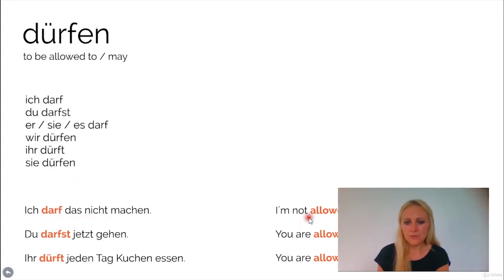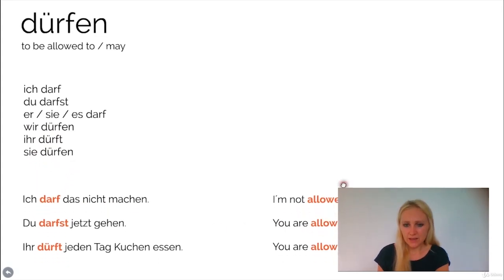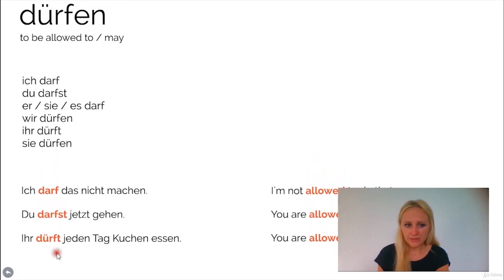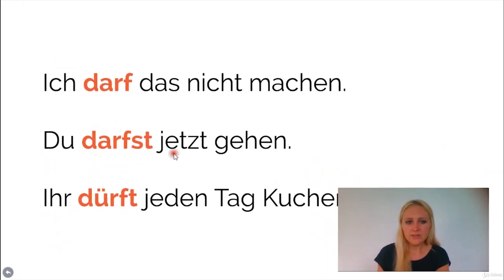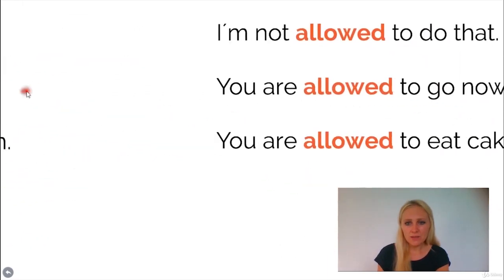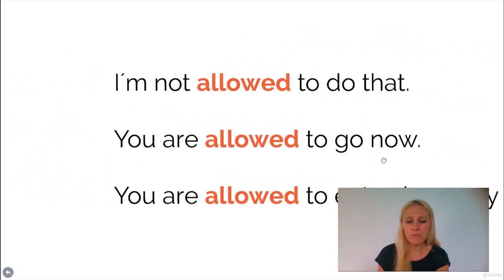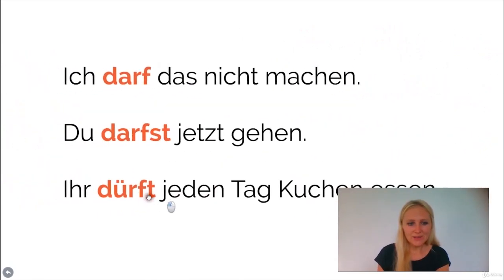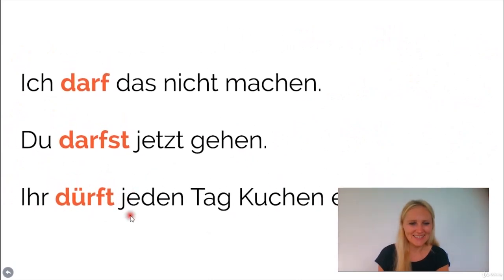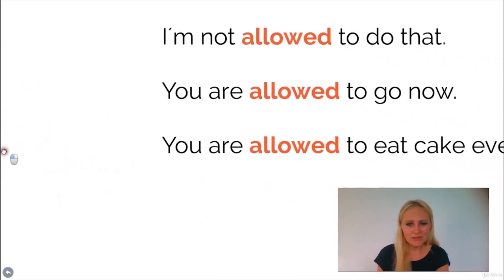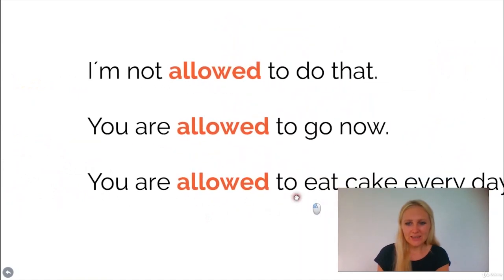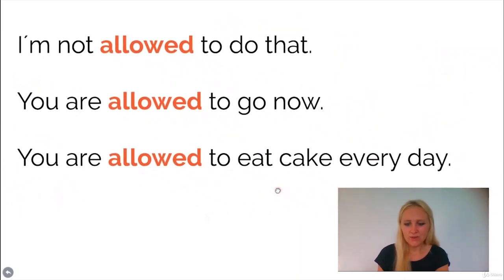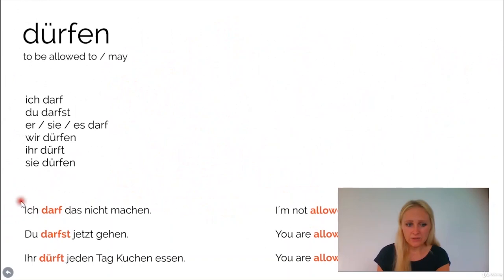Ich darf das nicht machen. It means I'm not allowed to do that. The next one, du darfst jetzt gehen. It means you're allowed to go now, or you may go now. Then the next one, that's a good sentence. Ihr dürft jeden Tag Kuchen essen, which means you're allowed to eat cake every day.